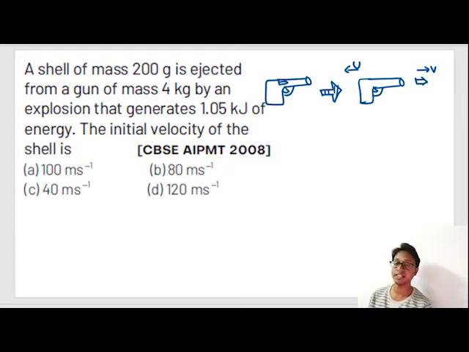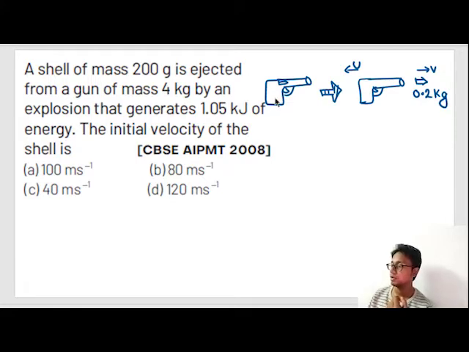But whenever a gun is fired, there is always a recoil velocity. Recoil velocity means the gun will move towards the back. So the mass of bullet is given as 200 gram, which is given as 0.2 kg. Now in explosion the energy of the explosion was converted into this kinetic energy. So what is the momentum before collision? Both are at rest. Before the gun is fired, both the bullet and the gun is at rest.